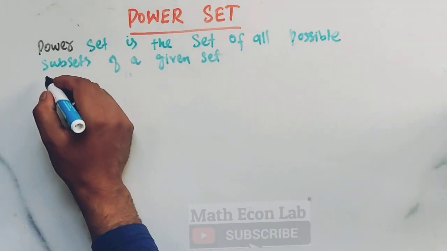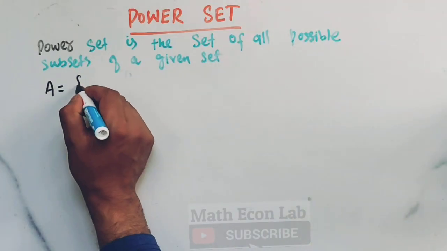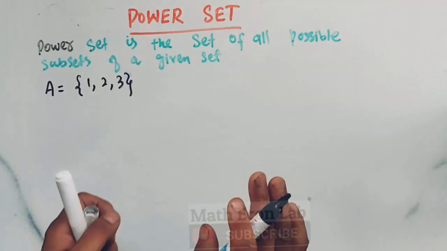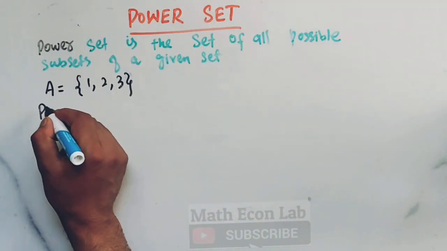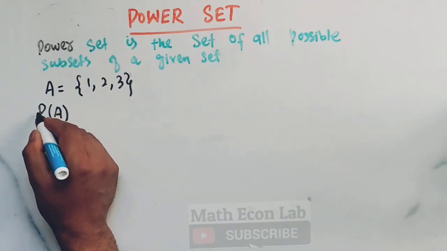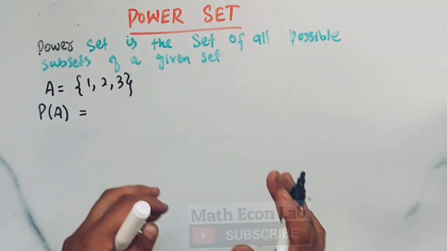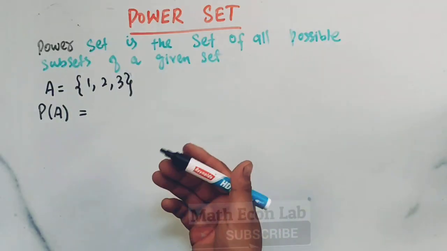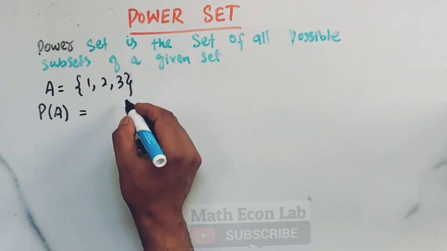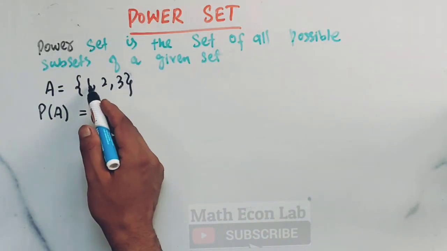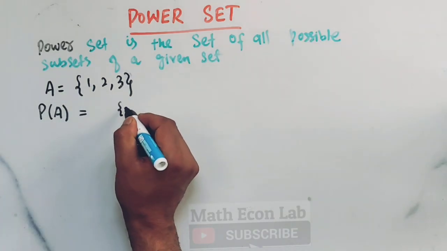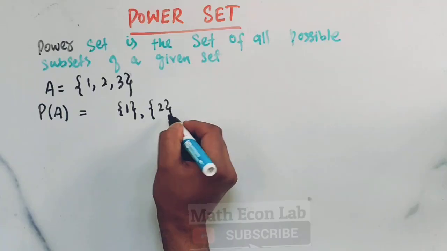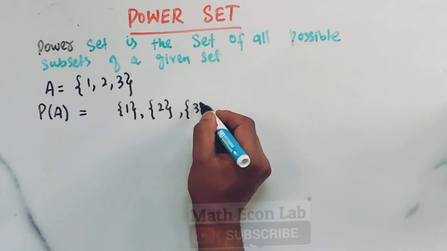Let us suppose I have a set A which contains elements 1, 2 and 3. Power set is denoted by P(A). So P denotes power, A is the name of the set. So the power set is the set of all possible subsets of a given set. So what will be the sets here? First we will have {1}. Obviously 1 is a subset of the given set, so let us write it here. Then we will have {2}, which is also a subset of the given set, and {3} is also a subset.